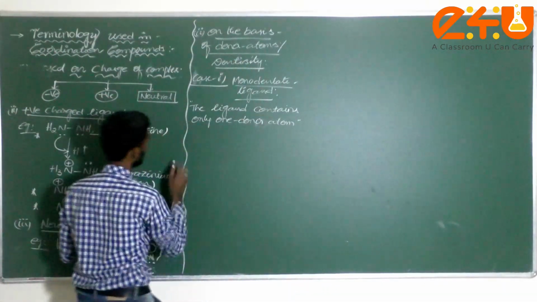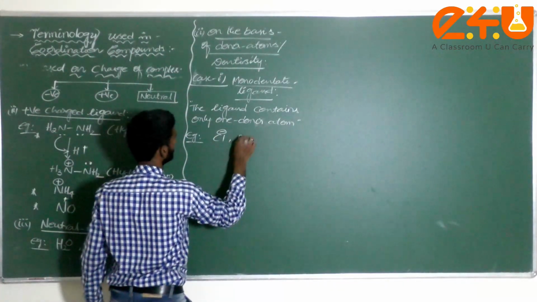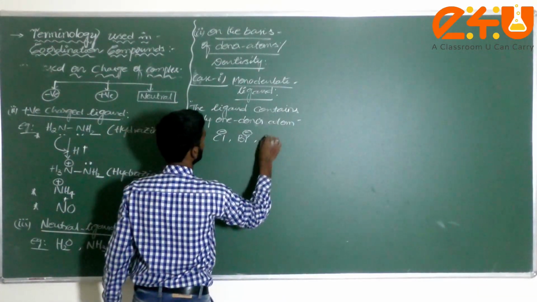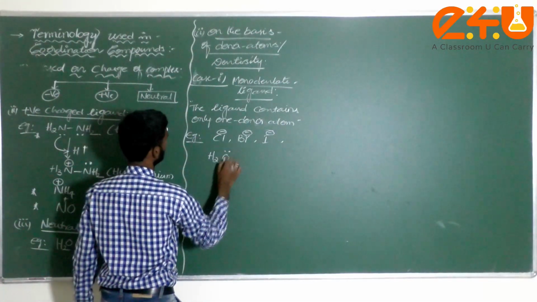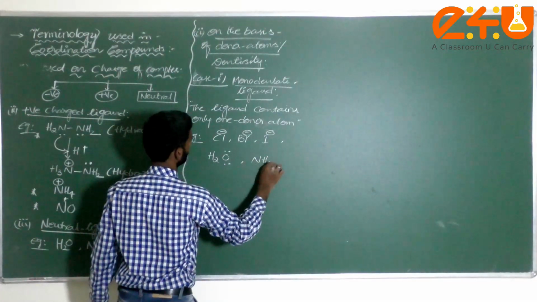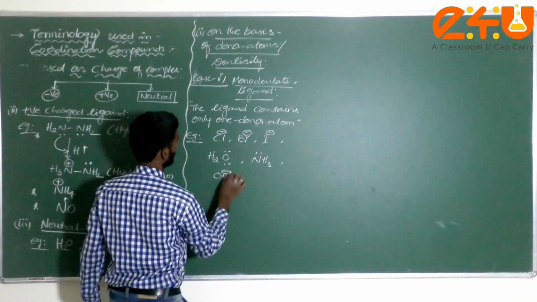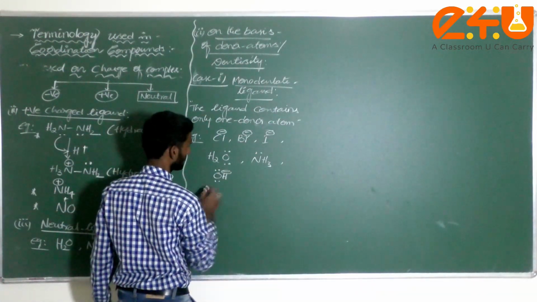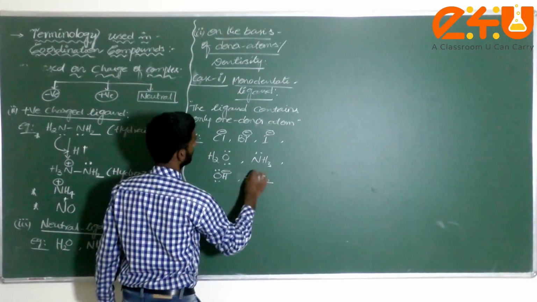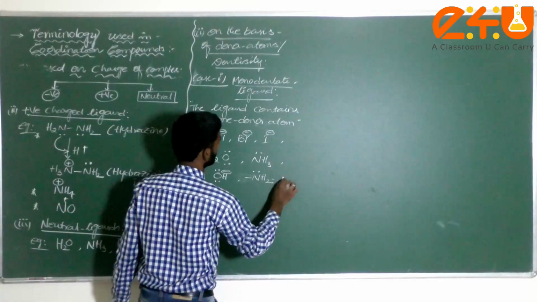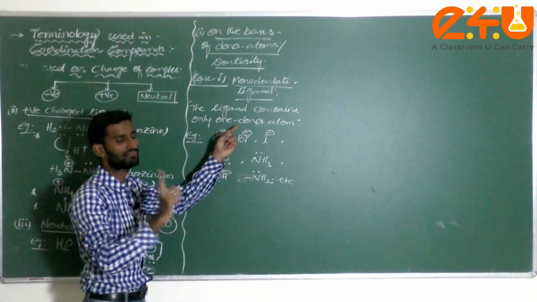Examples for this monodentate ligand: Cl minus, Br minus, I minus, H2O, NH3, OH minus, and so on. Next one you can consider NH2 and so on. These are called monodentate ligands, the ligands which contain only one donor atom.